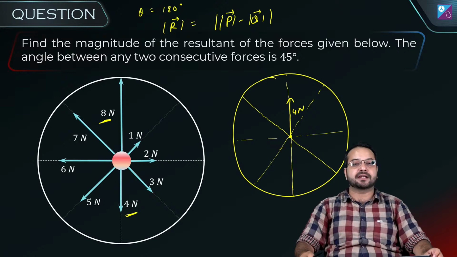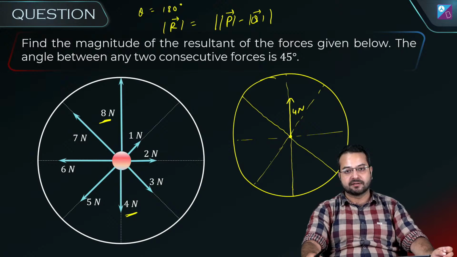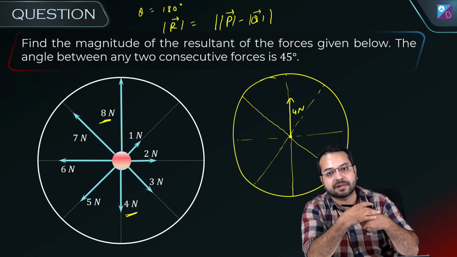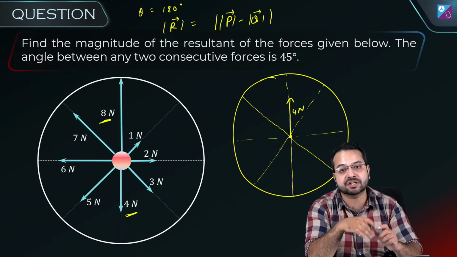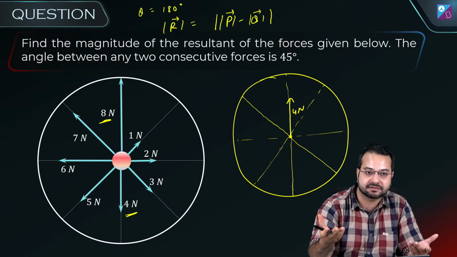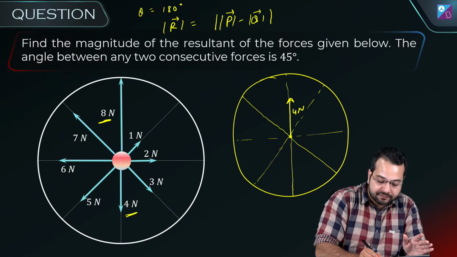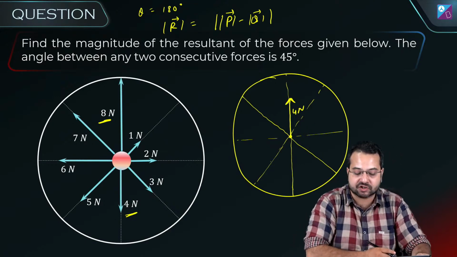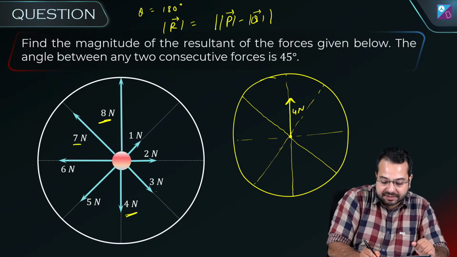Did you understand this or not? Is this clear? We have just seen special cases of vector addition. When they are in the same direction, they get added directly, and when they are in opposite direction, they get subtracted. Correct? So if I take this 8 Newton and 4 Newton, the resultant is 4 Newton in this direction. Now you have a hint. Now this is 7 Newton and this is 3 Newton.